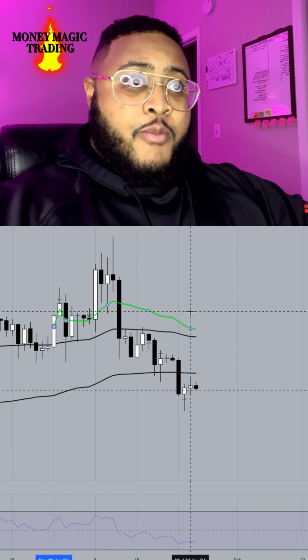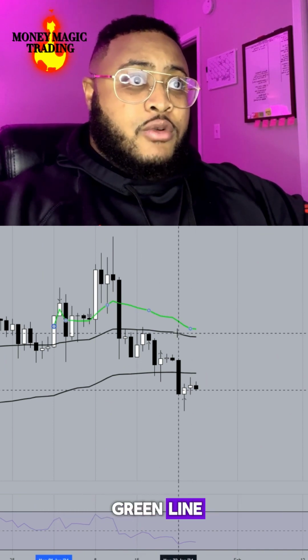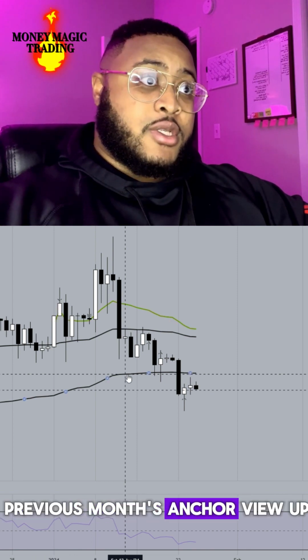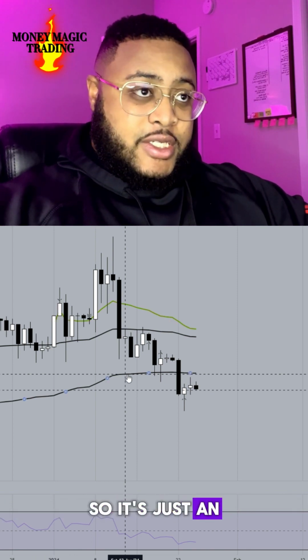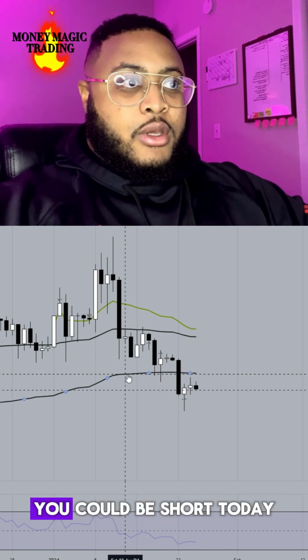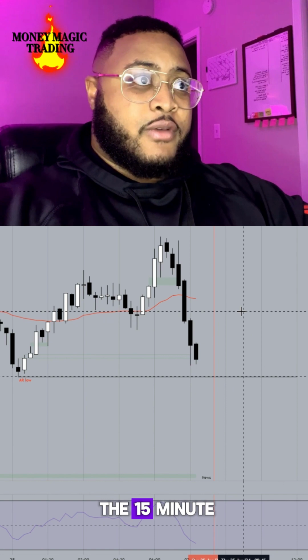So again, looking at my monthly anchor VWAP, this green line, price is under it. Price action is also under another previous month's anchor VWAP. So it's just an added probability, or added confluence, onto saying that could be short today. Let's go down to the 15-minute.